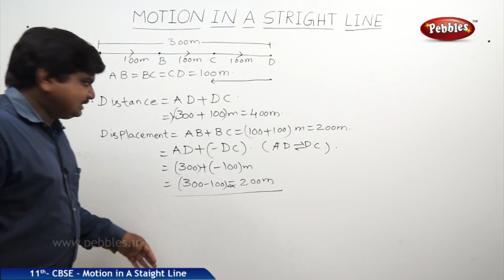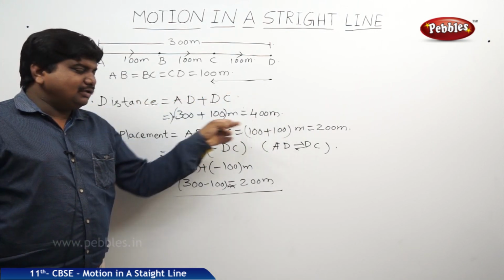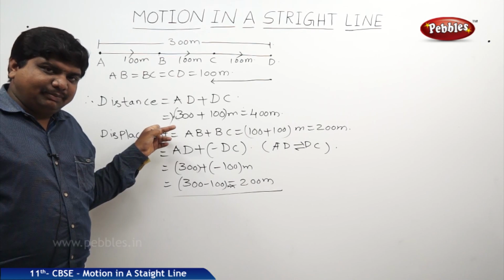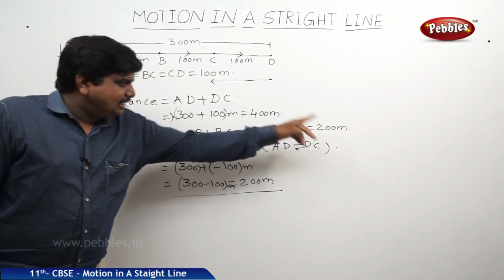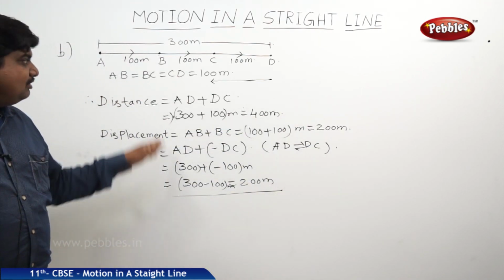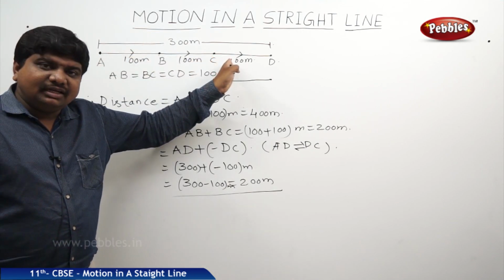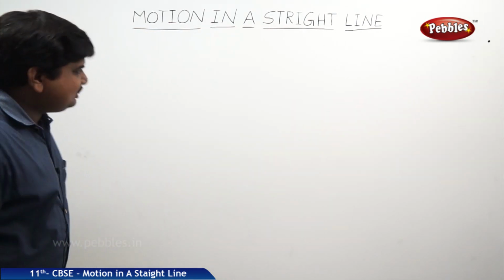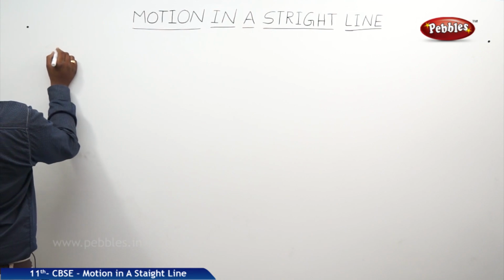Now we got the difference. Distance is the actual coverage of the body in any path. Displacement is the shortcut of the body from initial position to final position. We will see one more example to find the differences.